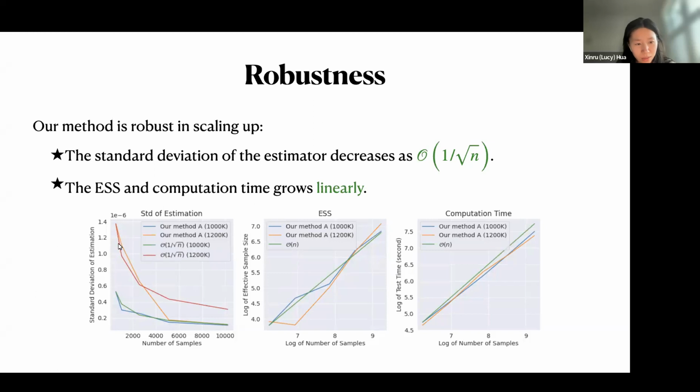We can see that the red line is the big O of 1 over square root of n, and the orange line is our method's STD. It decreases faster than 1 over square root of n. Similar results are also shown for 1000 Kelvin. And the ESS and the test time will grow linearly as the number of samples grows.